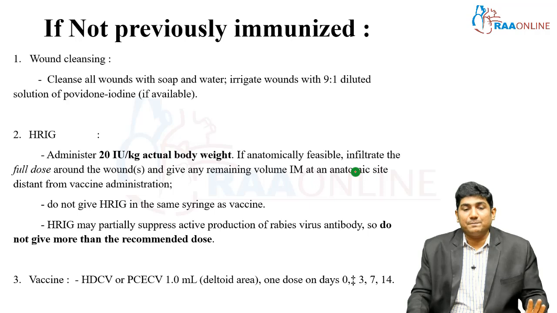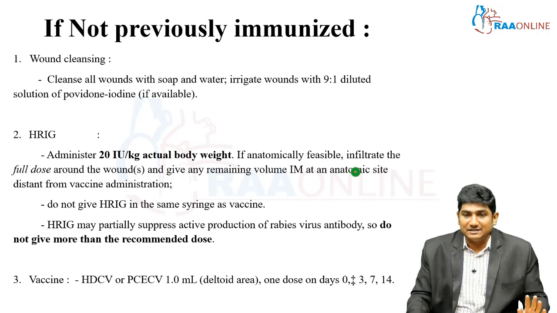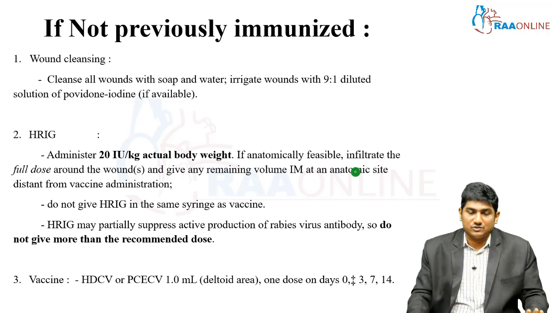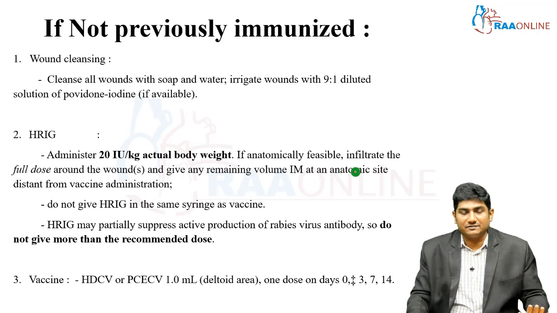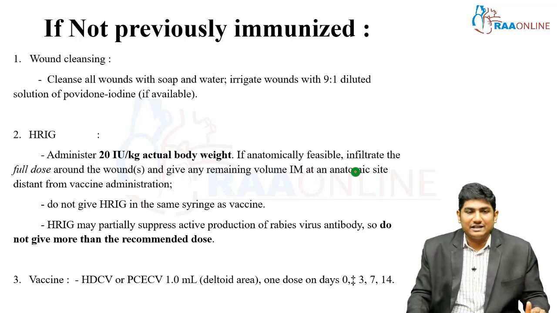HRIG may partially suppress the active production of antibody, so do not give more than the recommended dose. If it's 20 international units per kg, only give that. Then the vaccine, HDCV or PCECV, 1 ml over the deltoid region, 1 dose on days 0, 3, 7 and 14 should be enough. If they are immunosuppressed, give 1 more dose.